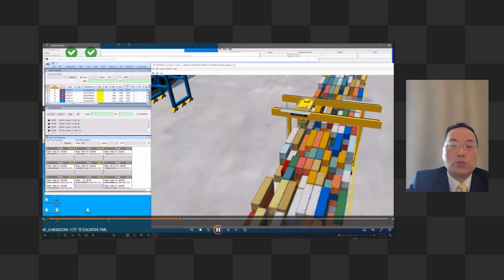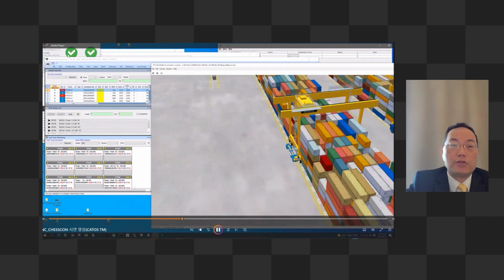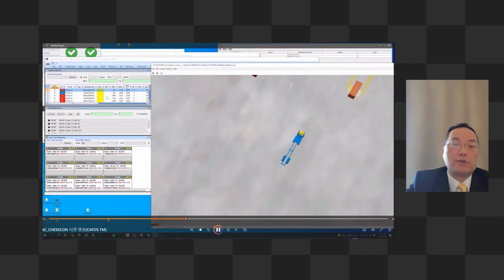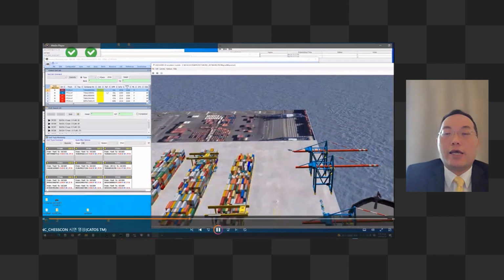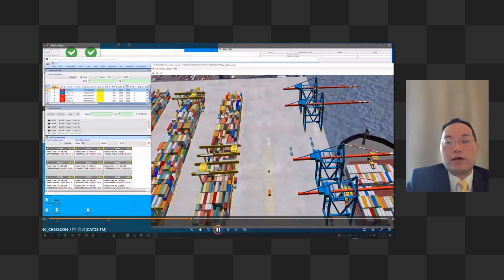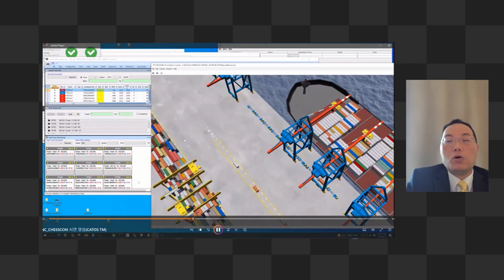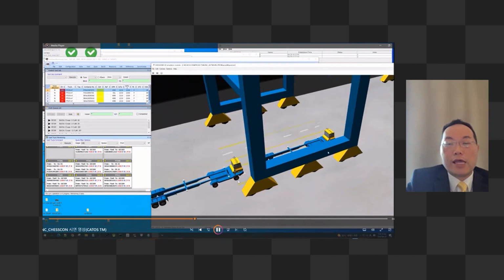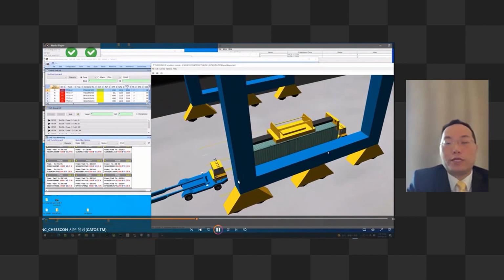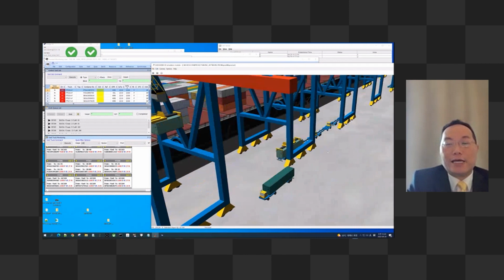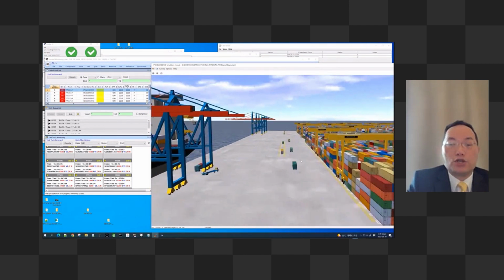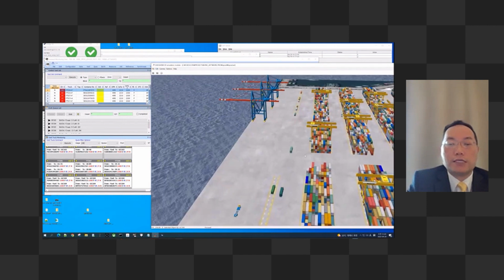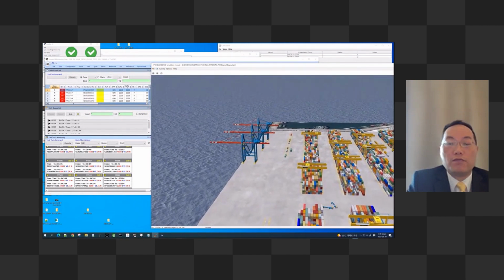So we put the two applications together, and with that the tool is in sync with KTOS and CHESSCON, and every job has been moving. Once we activate the job, the truck moves on to pick up the container. The route rotation is already decided at the beginning, so we know the best path for the truck. That is why we try to give them all the information.